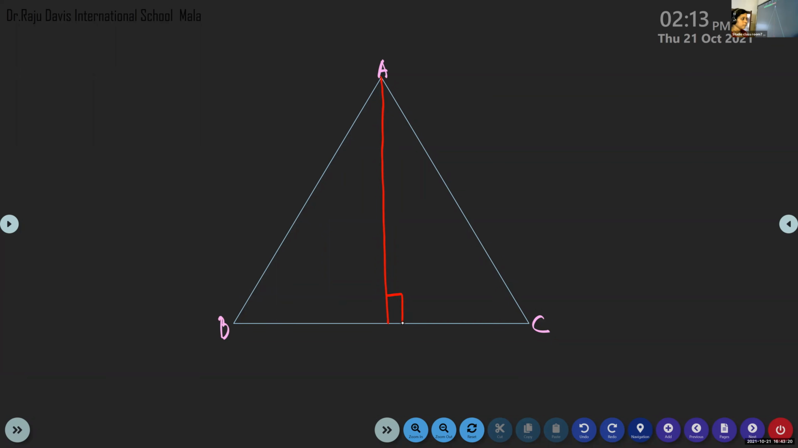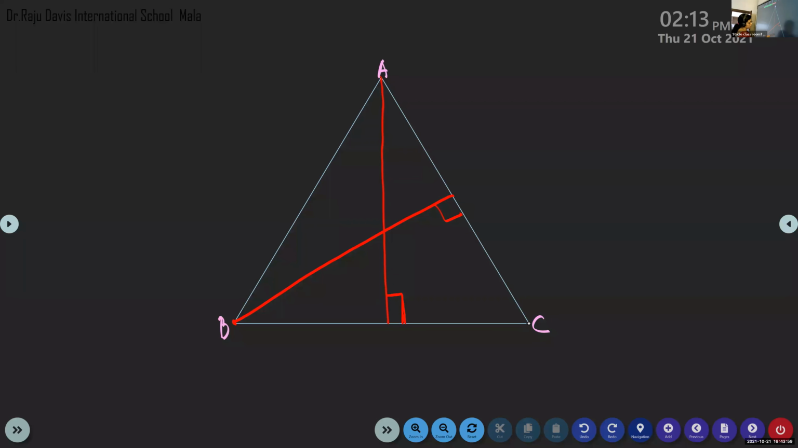But altitudes are at 90 degree to the opposite side, that is perpendicular to the opposite side. And it doesn't mean that altitudes will meet at the midpoint. Okay. What is the difference? Median meets at the midpoint of the opposite side, but altitudes are perpendicular to the opposite side, at 90 degree to the opposite side. Same way, 3 vertices are there for a triangle. So we can draw another altitude from this vertex to the opposite side. This is 90 degree to the opposite side.